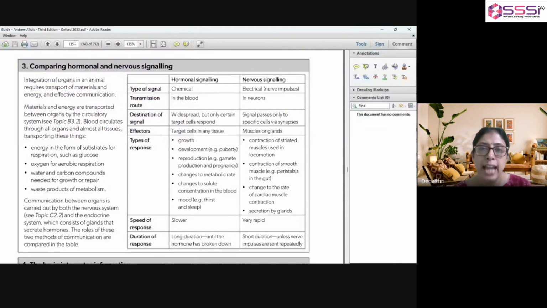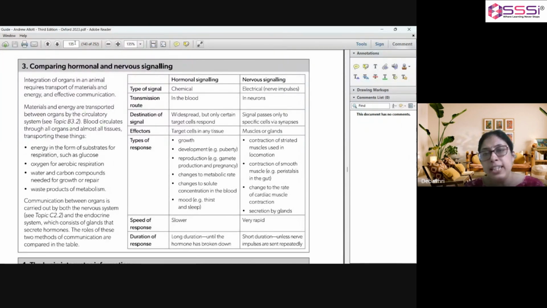Hormonal signaling acts on target cells in any tissue, while nervous signaling acts on muscles or glands. And so the speed of signaling is also much higher in case of nervous signaling, while it is quite slow in case of hormonal signaling.